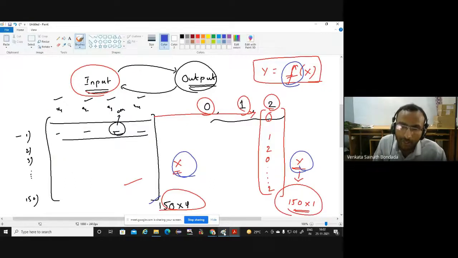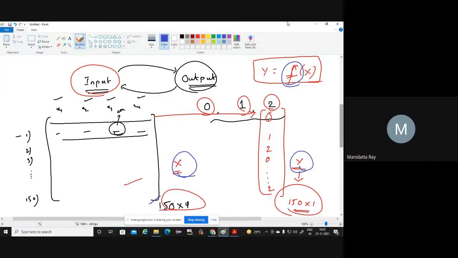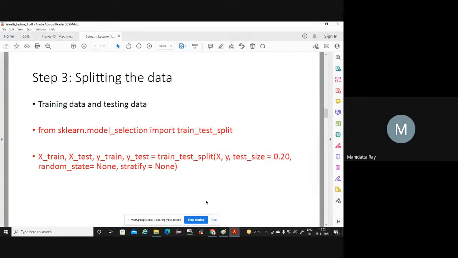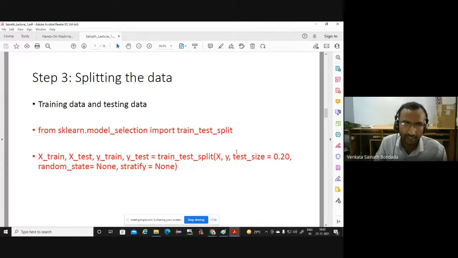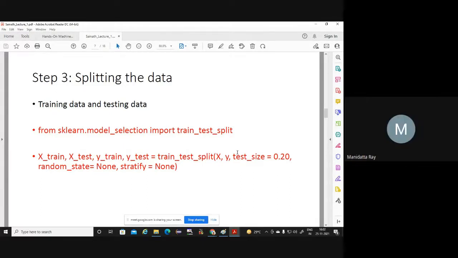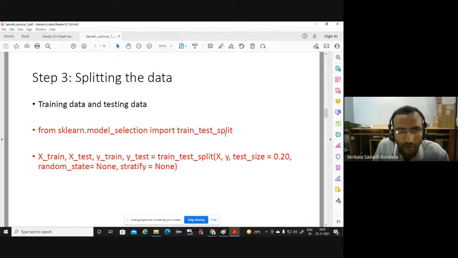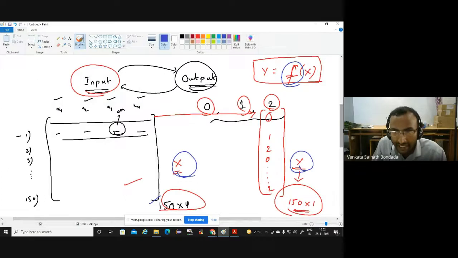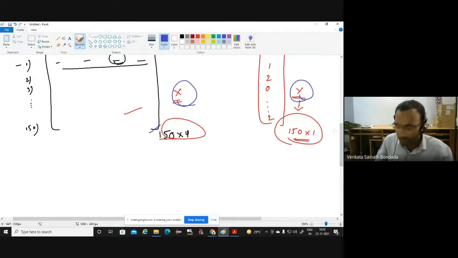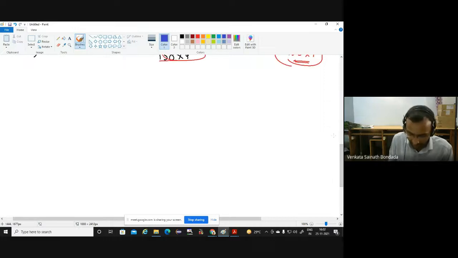Yeah, please. So here you have classified 20% for testing and 80% for training. Yeah, exactly. Just randomly, you can take any value, it doesn't matter. You can take any value, and in order to do the splitting, if you want to get some clarity on what the splitting is, let me show you mathematically, from a matrix point of view.